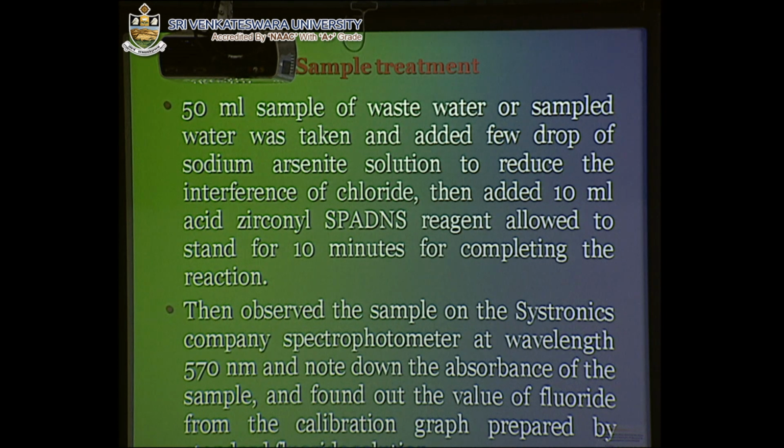The decayed permanent teeth and the decayed deciduous teeth of the children in each village were determined according to the WHO standard by 2 dentists from Patna using a sharp dental probe and mouth mirror under good natural light. For the fluoride analysis, the SPADNS method was used with a Systronics spectrophotometer, following these procedures. A 50 ml sample of water was taken and a few drops of sodium arsenite solution were added to reduce the interference of chloride, then 10 ml of acid zirconyl SPADNS reagent was added and allowed to stand for 10 minutes to complete the reaction.